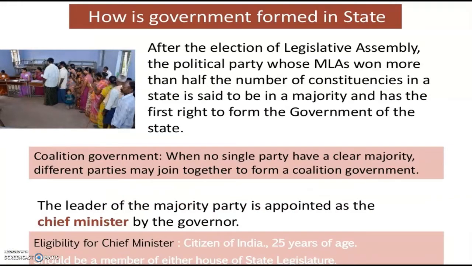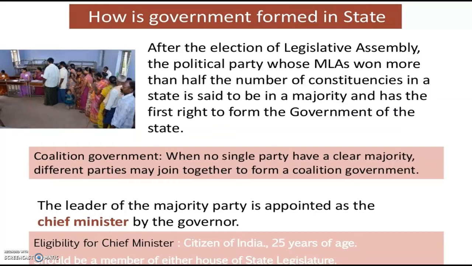Children, how is the state government formed in a state? After the election of the Legislative Assembly, the political party whose MLAs won more than half the number of constituencies in a state is said to be in a majority and has the first right to form the government of the state. Then what do you mean by coalition government? When no single party has a clear majority, different parties may join together to form a coalition government.